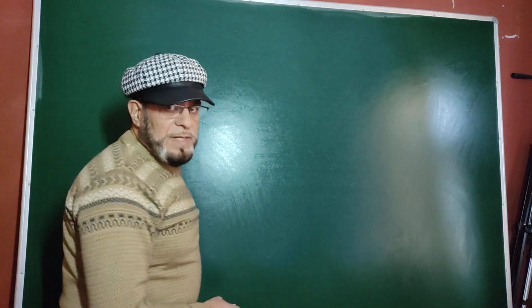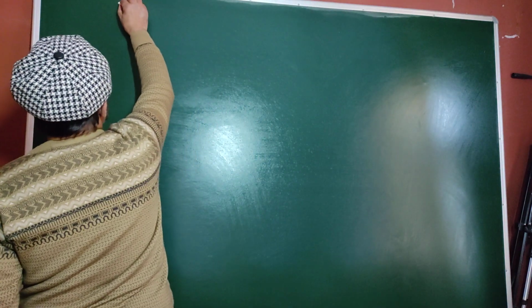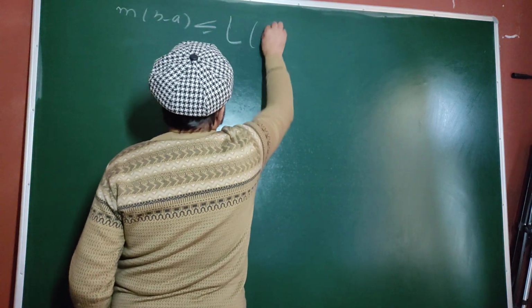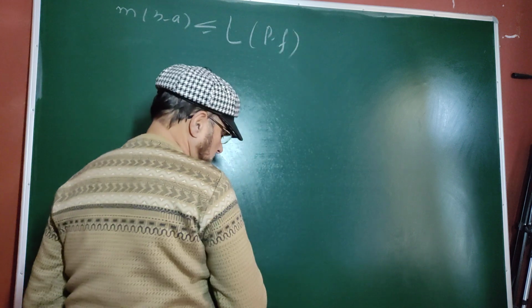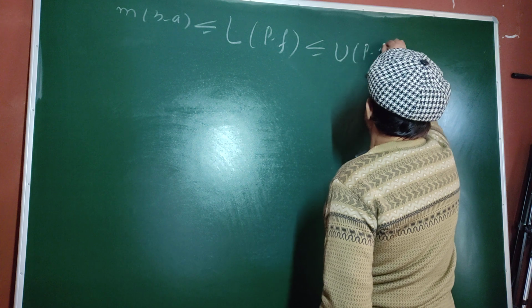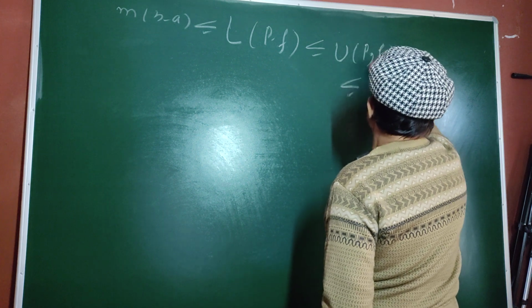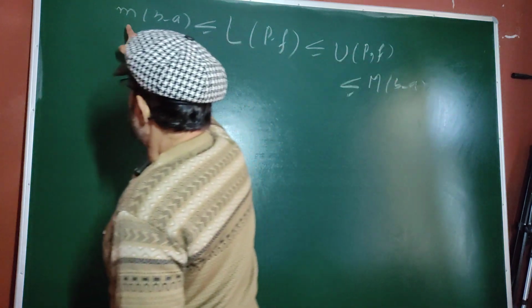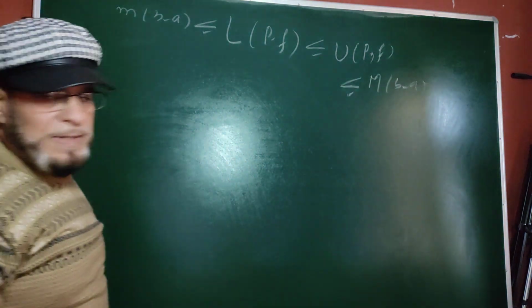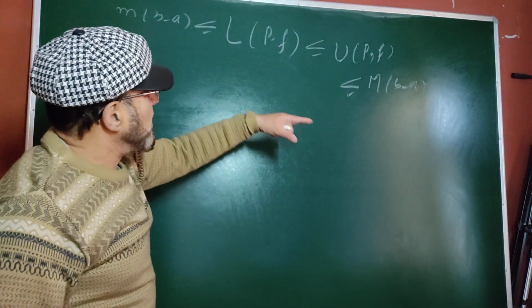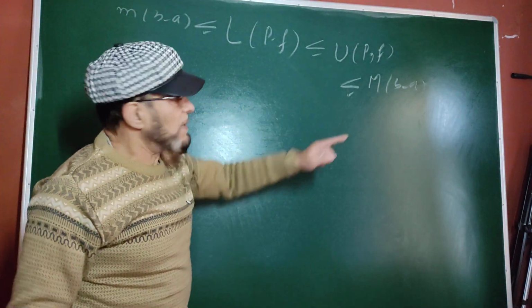So when we use this in A, what we have proved? We have proved now, using in A, m times b minus a is less or equal to LPF, lower Riemann sum, which is less or equal to UPF, which is less or equal to capital M times b minus a. And remember, this small m is the GLB on whole interval AB of F, and this is the capital M as LUB of whole interval on this, and P is any partition. The lower Riemann sum and upper Riemann sum lie between this.